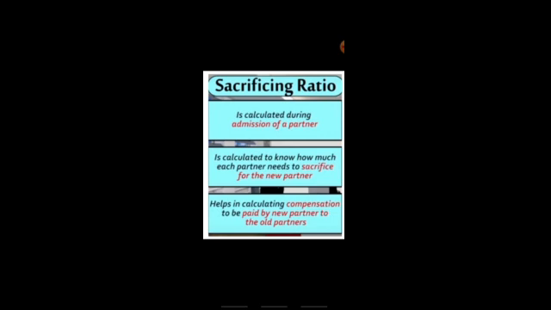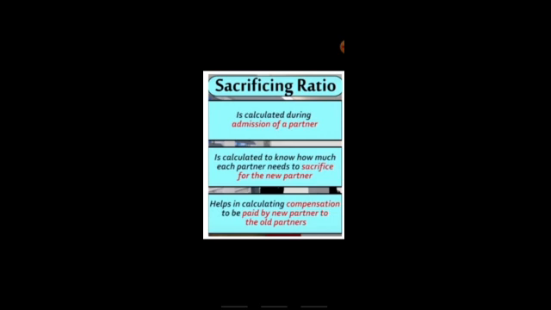If we talk in percentage, earlier the three friends were having 33.33%, that is 1/3, of the pizza. And now when they have admitted a new partner, a new friend, at that time every friend will get 25% of the pizza.